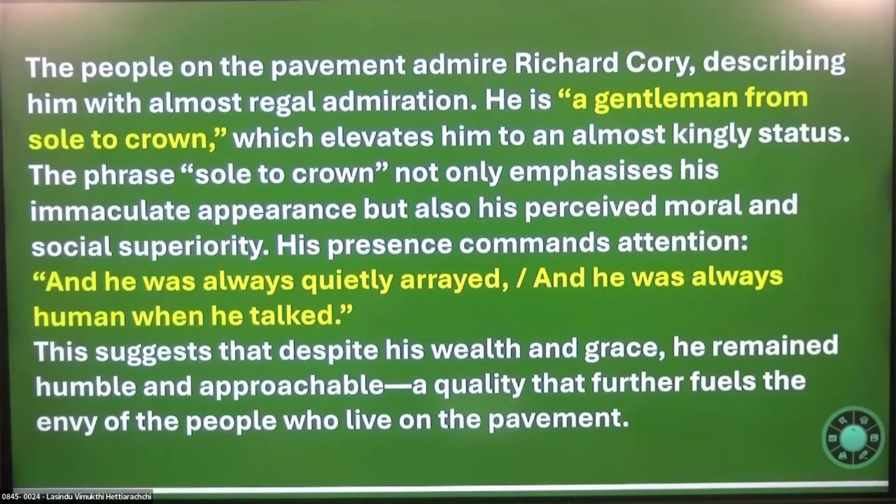But at the end of the day, we realize the fact that he is not that kind of an ideal character, because even though he possessed so many qualities in his life, he could not face the reality. That is why he decides to commit suicide.